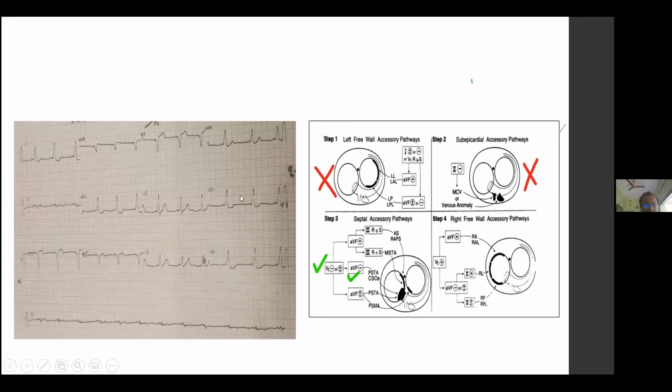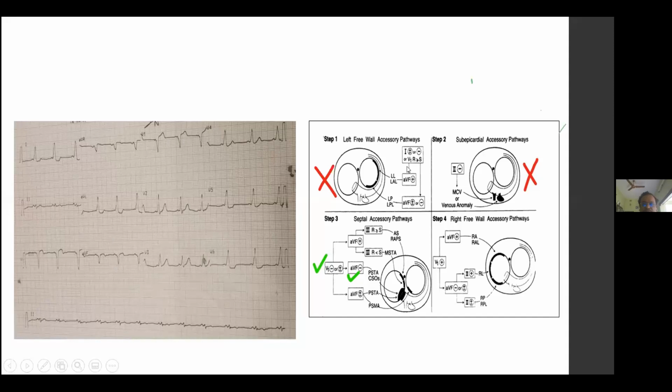For example, this ECG, I have already discussed. Here also, the first step is not there. Second step, lead 2 is not negative. Third step, V1 is negative. If it is negative, then you go to AVF. AVF is negative, so it goes to the posteroseptal accessory pathway or CS-OS accessory pathway. So you need not go to the fourth step.